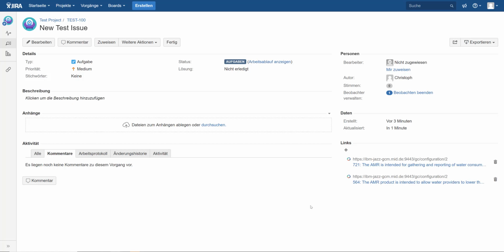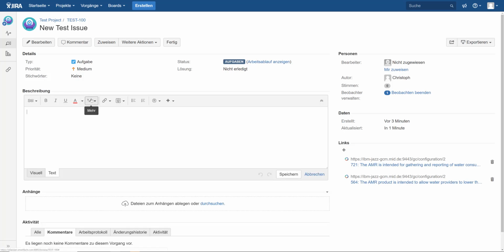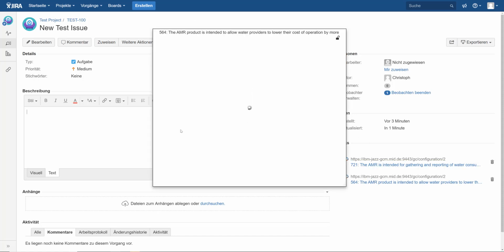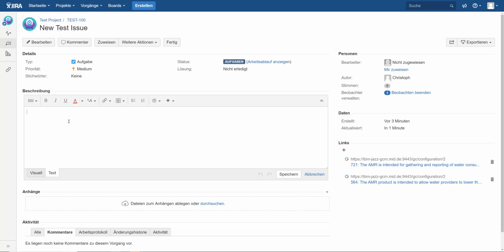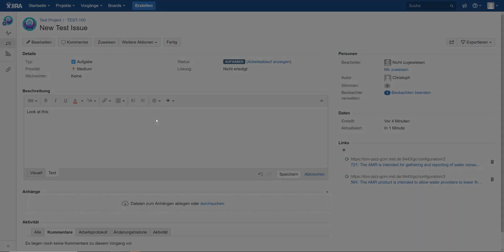Yeah, we're coming to the last use case, referencing model elements from within Jira. So basically, we have not only added the bidirectional links to Jira, but also unidirectional references. So I can write my text here, look at this, and here we can add an OSLC link.